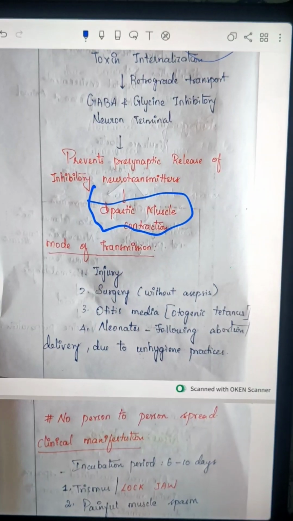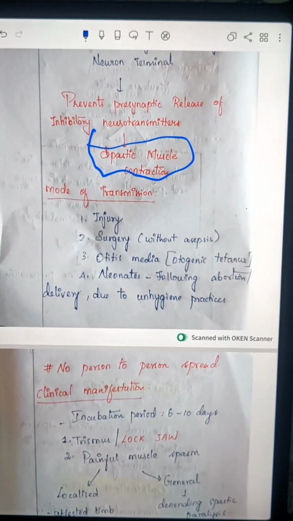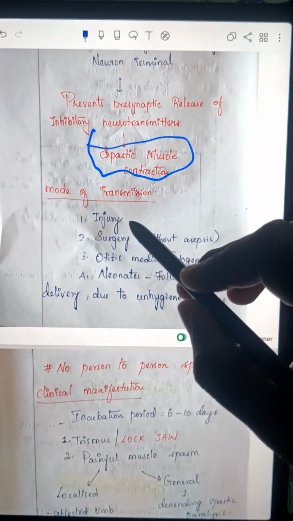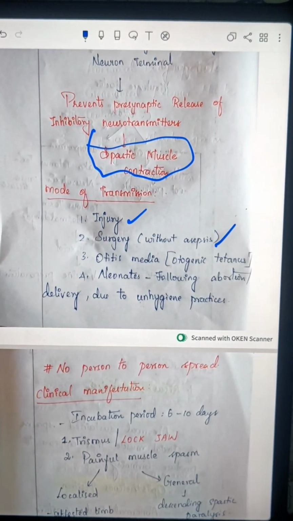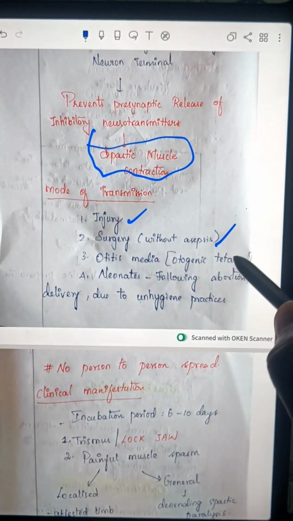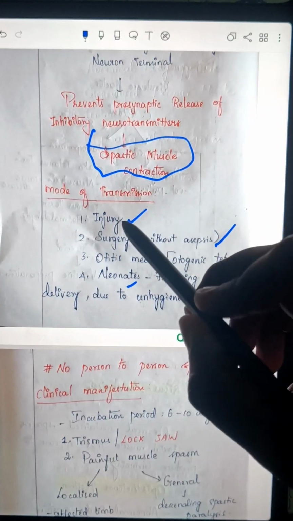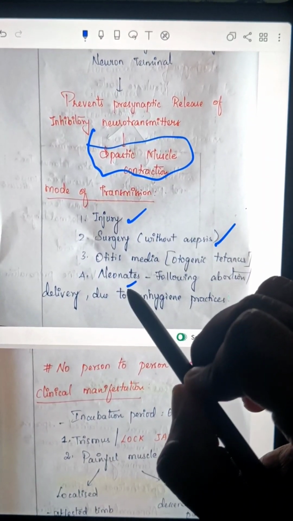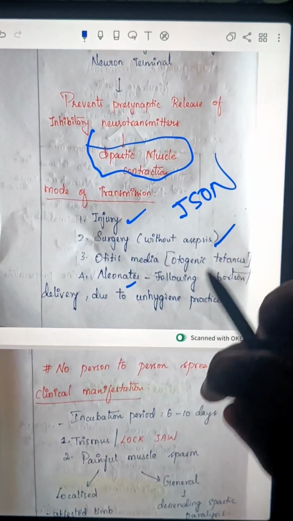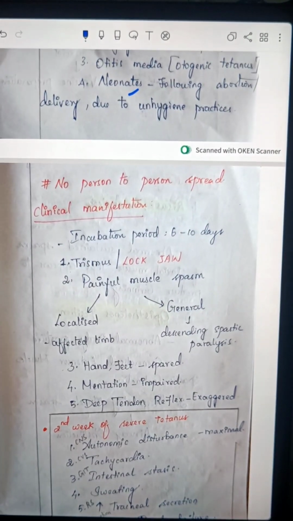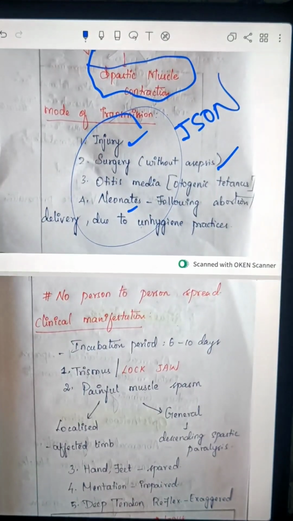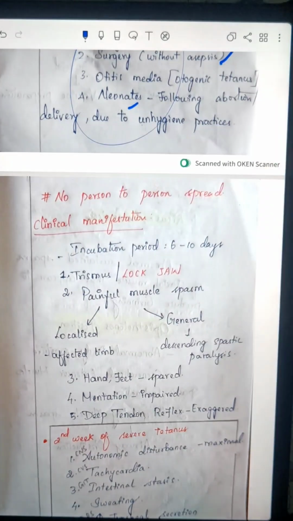Okay, spastic muscle contraction. How is the tetanus toxin transmitted from one person to another? Via injury, surgery that is undergone without aseptic conditions, otitis media, otogenic tetanus, and neonates. That is injury, surgery, otitis media, and neonates. The mnemonic is Eassy. There is no person to person transmission, only through the environment.